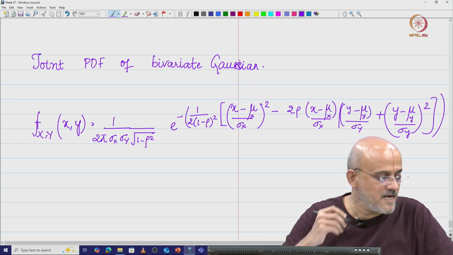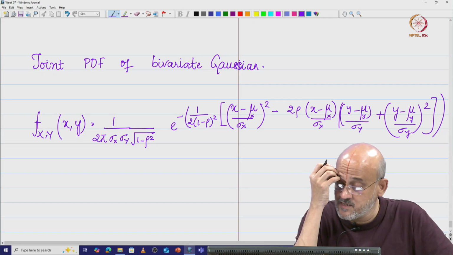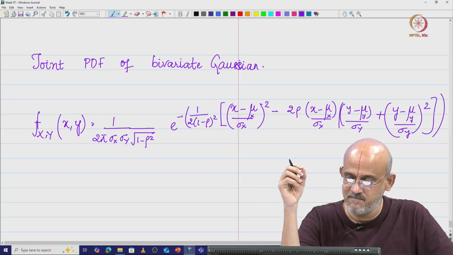Okay. That is what is going to be my joint Gaussian PDF.